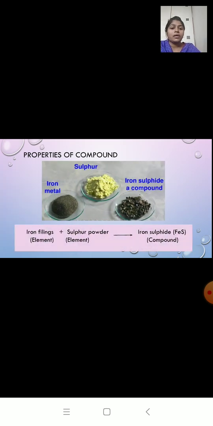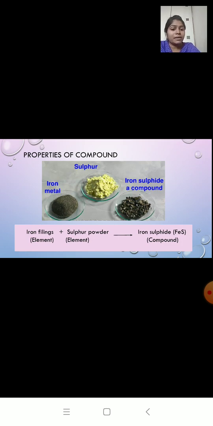Now for the compound, over here we have iron filings, made from iron, and sulfur powder. When iron filings and sulfur powder are chemically combined, that is, when we heat them, we get a black color compound called iron sulfide.